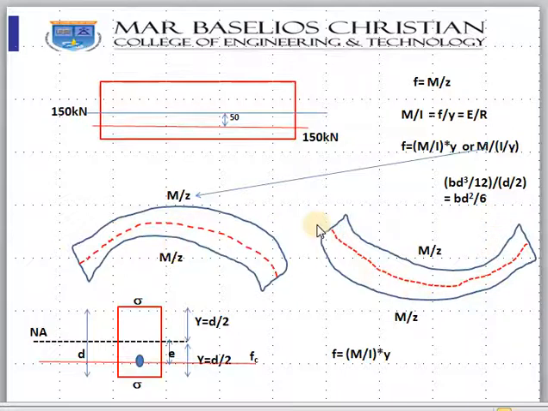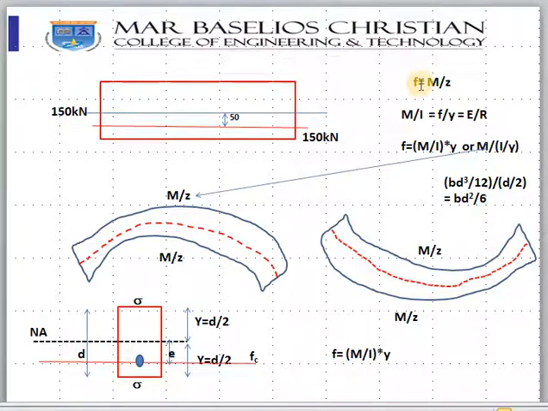If it bends like this, because of the dead load and live load, we will have the same bending stress at the top, which is M by Z, and at the bottom also, at the extreme upper fiber and the extreme lower fiber.